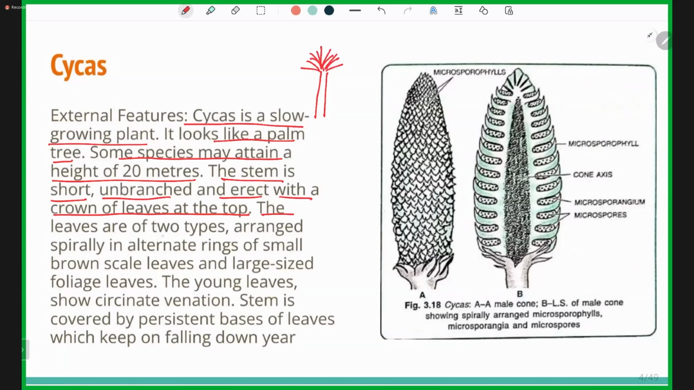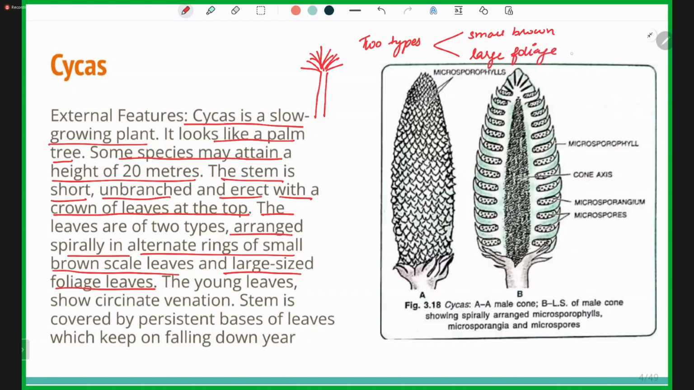The leaves are of two types, arranged spirally in alternate rings of small brown scale leaves and large-sized foliage leaves. So there are two types of leaves: small brown scale leaves and large foliage leaves.